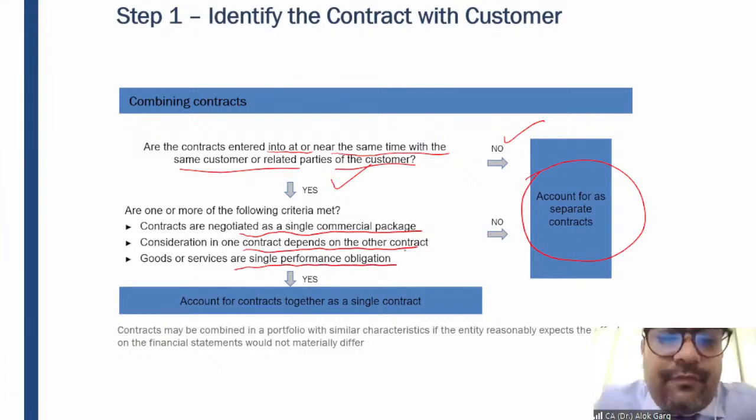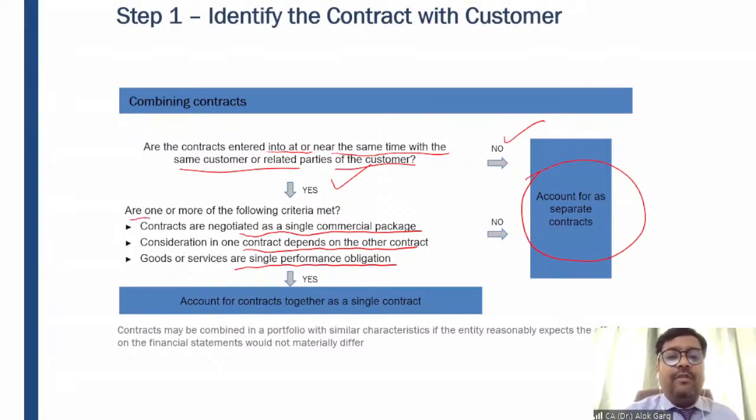So friends, if one or more of the following criteria are met, then we can say that two different contracts can be combined. For example, I'm saying, guys, who wants to purchase my book now? I will sell this book to those students at 1,000 rupees. But a person who is not taking classes from me and wants to purchase my book, I'll charge 2,000 rupees.